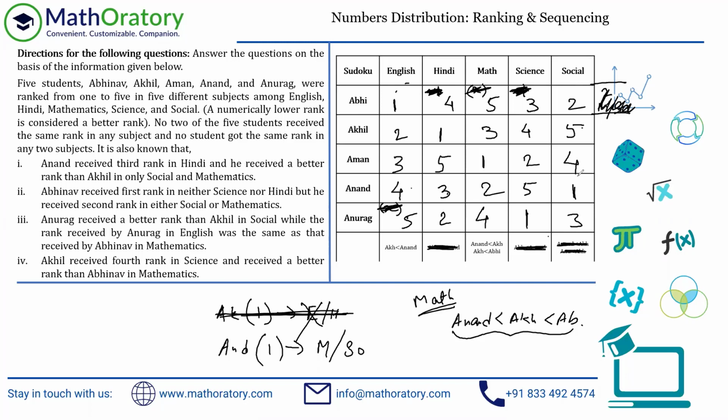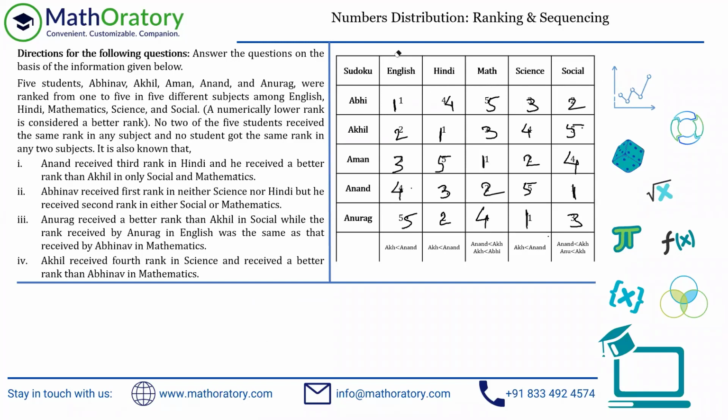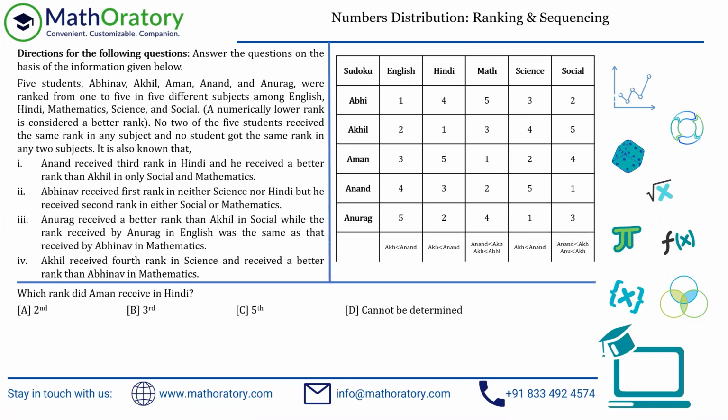Let's look into the questions quickly. I'll just convert this into a proper thing and then let's get into the questions. All right, so we have these numbers written. So let me write the numbers properly as well. And now let us look at each of the questions. So the first question is asking for which rank did Aman receive in Hindi? So pretty direct question. So we are looking for Aman's rank in Hindi, and that is the 5th rank.